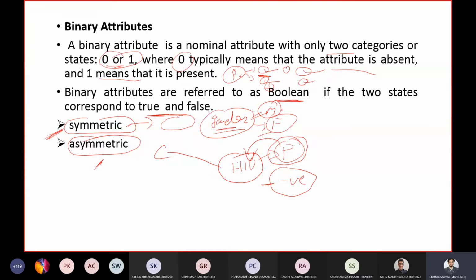Symmetric is when both the genders are equally important. Asymmetric is where one outcome dominates the other outcome. This is more important, or this is more rare, or this might have more impact on the user than this particular result. So such cases, you call the binary attributes to be asymmetric in nature.